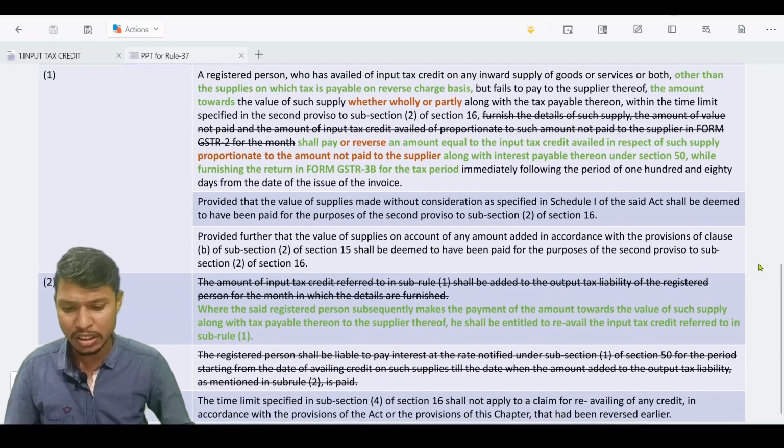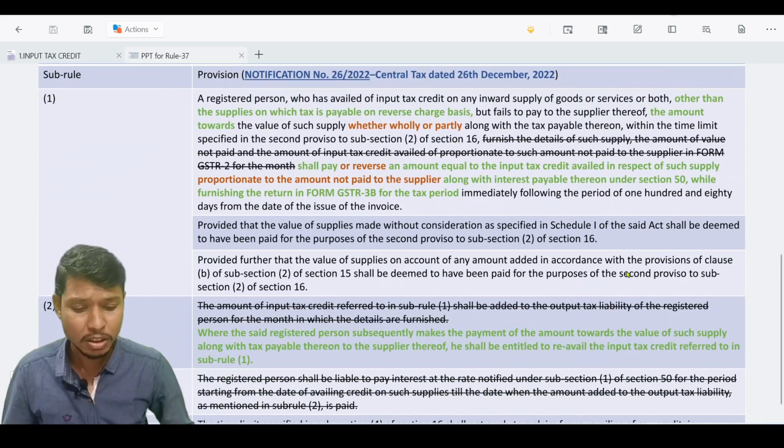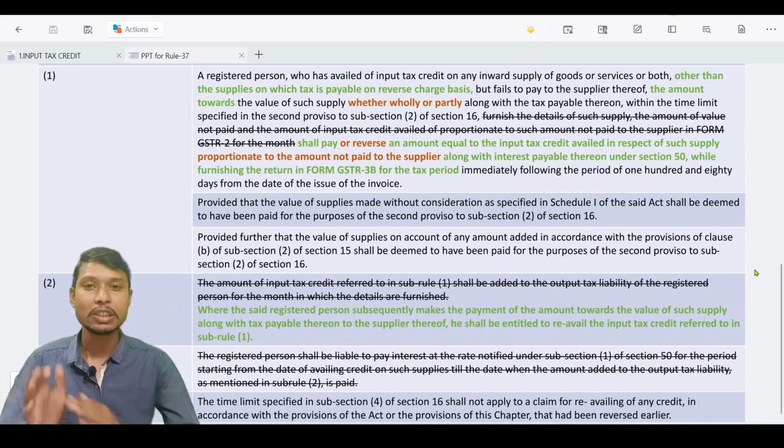There are no other amendments through this notification. There are only three amendments. This is the end of explanation of Rule 37.